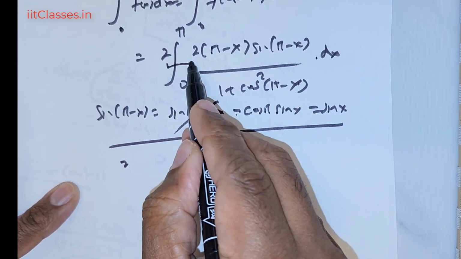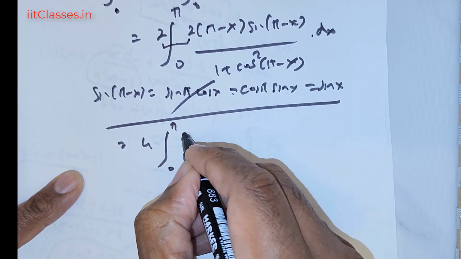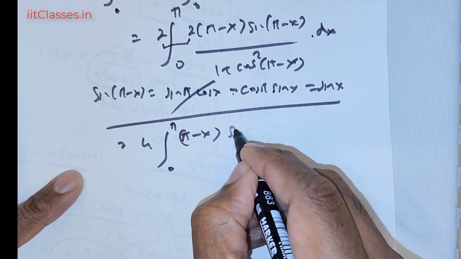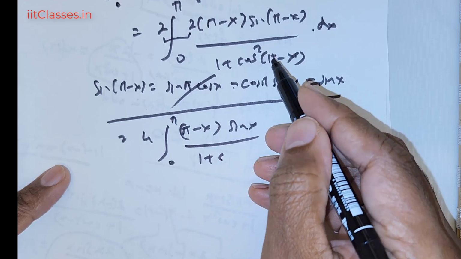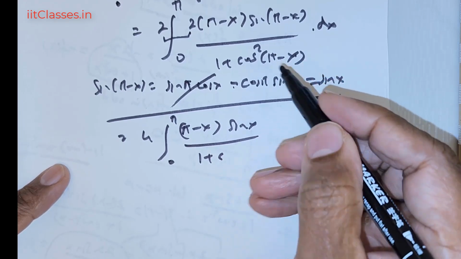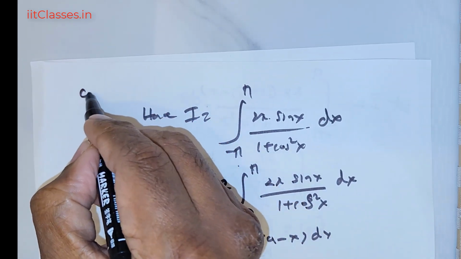So this is going to be equal to 2 into 2 is 4 times integral 0 to pi negative x times the sine x divided by 1 positive. Now cos of pi negative x, let us check what is that. I'm going to show that to you here.